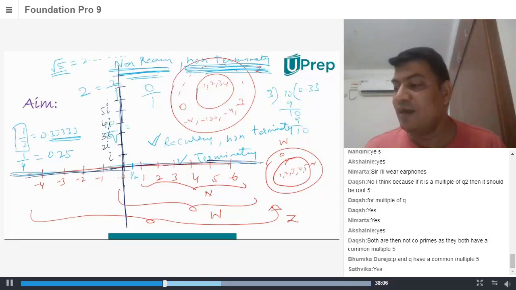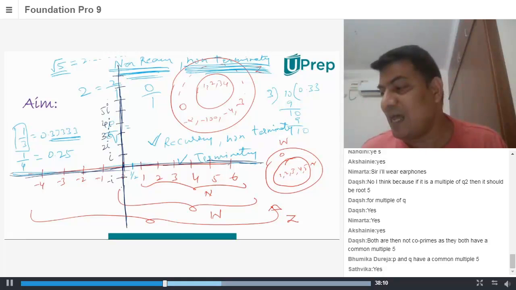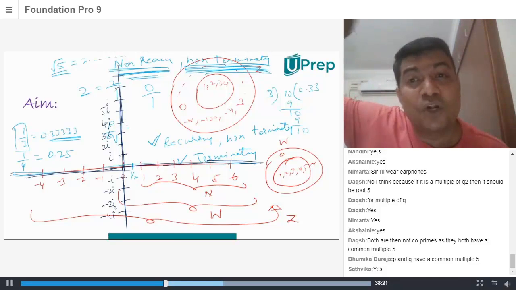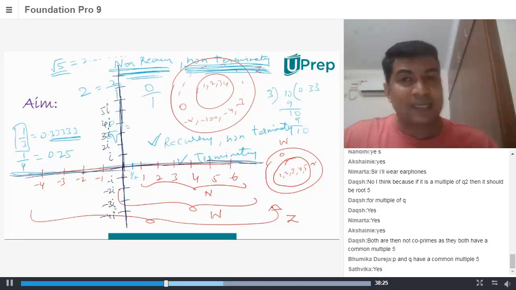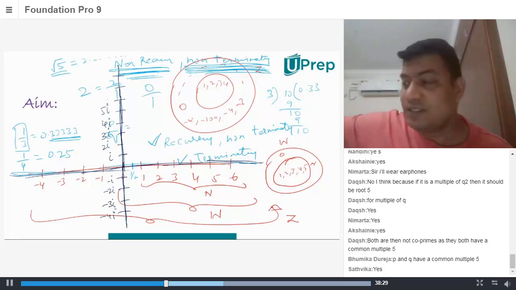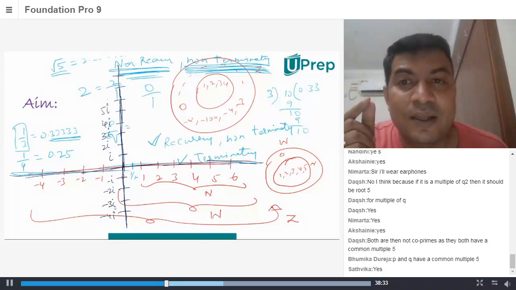Below the number line, minus i, minus 2i, minus 3i, minus 4i, and so on. So they have created an imaginary axis altogether. One is your real axis, which is minus infinity to plus infinity. They created an imaginary axis with i as root of minus 1.